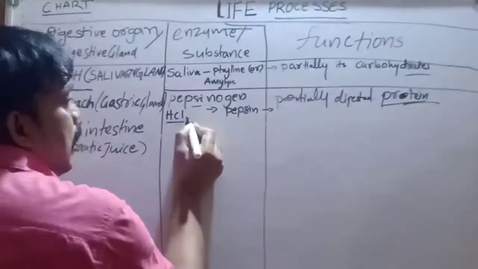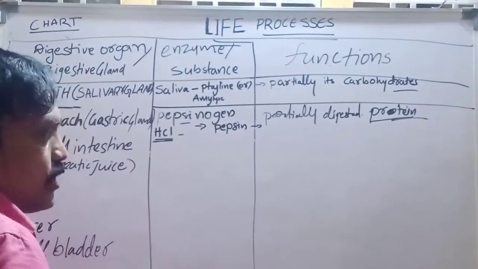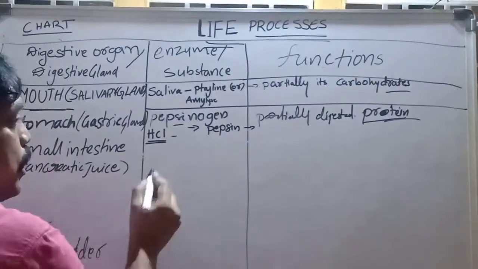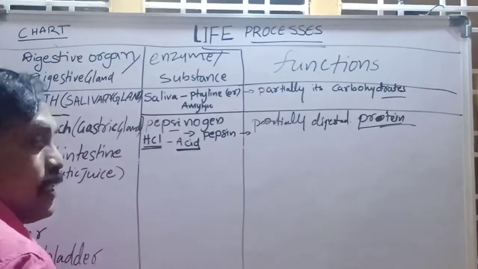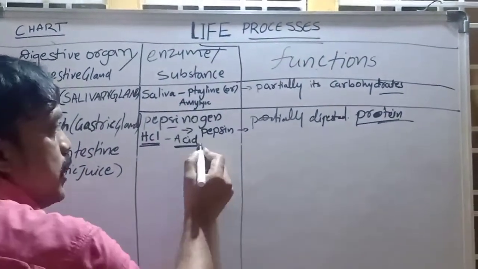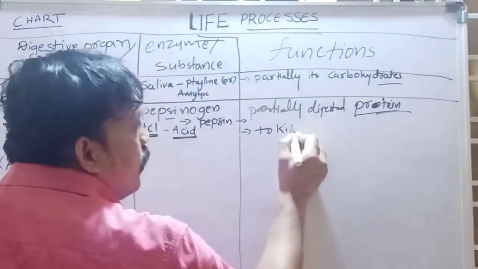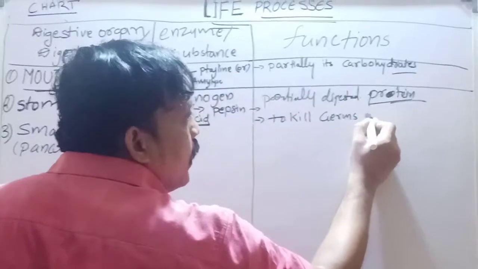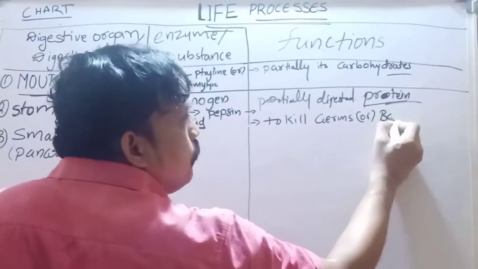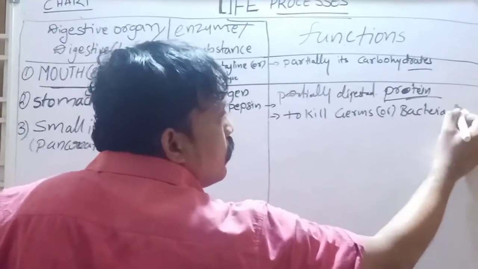And hydrochloric acid is also released in our stomach by the gastric glands. HCl is acidic in nature. It is not an enzyme, it is an acid. This acid is useful to kill whatever germs or bacteria enter into the stomach.